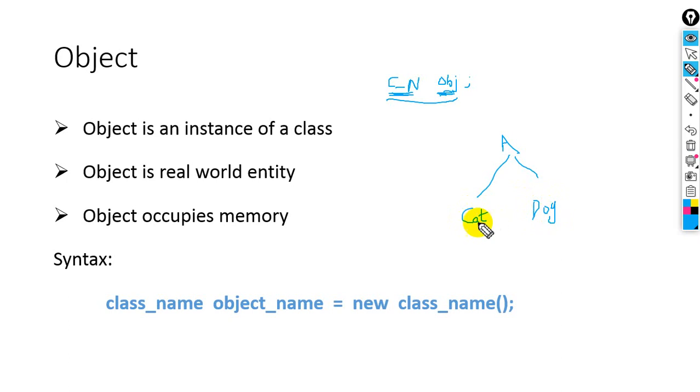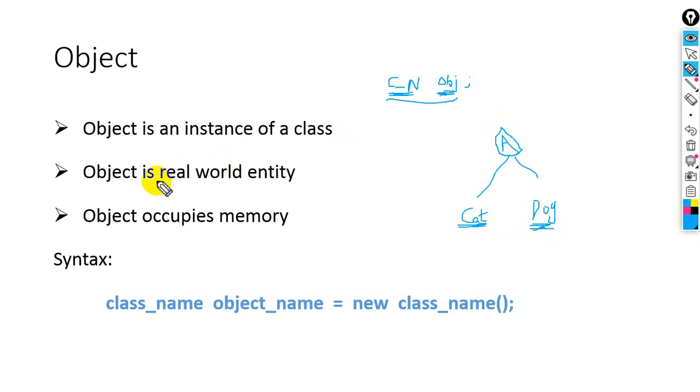Look at this. Here this cat is a real world entity. It exists in the world. The dog also exists. This is a real world entity. Animal is just a blueprint which represents all the animals.